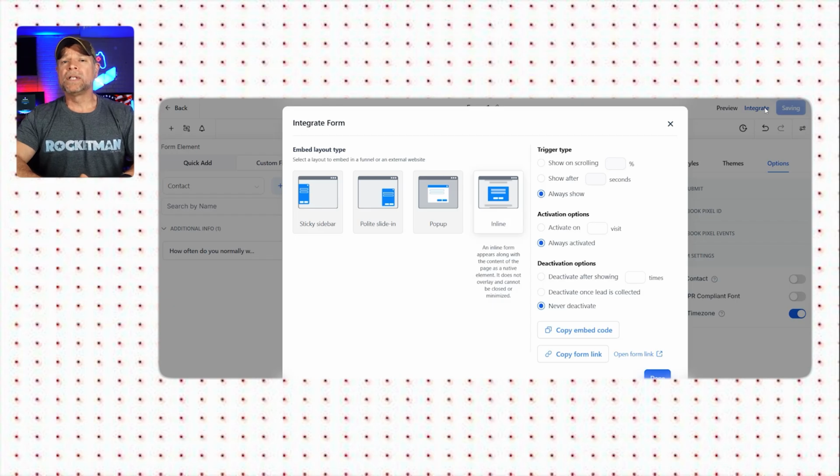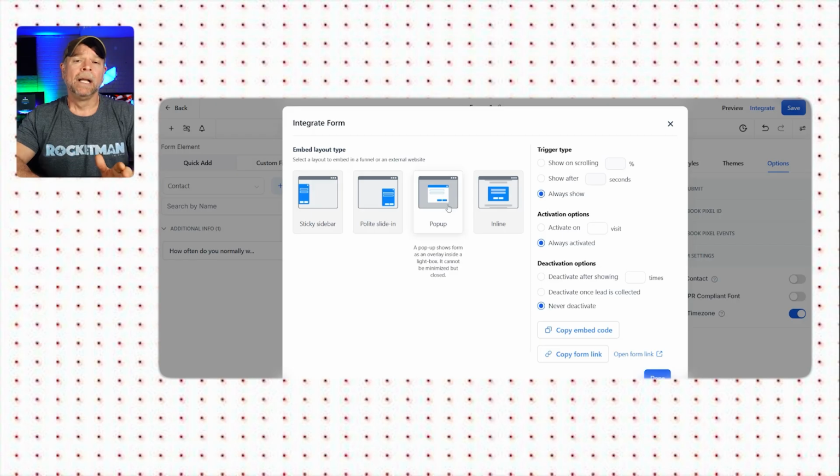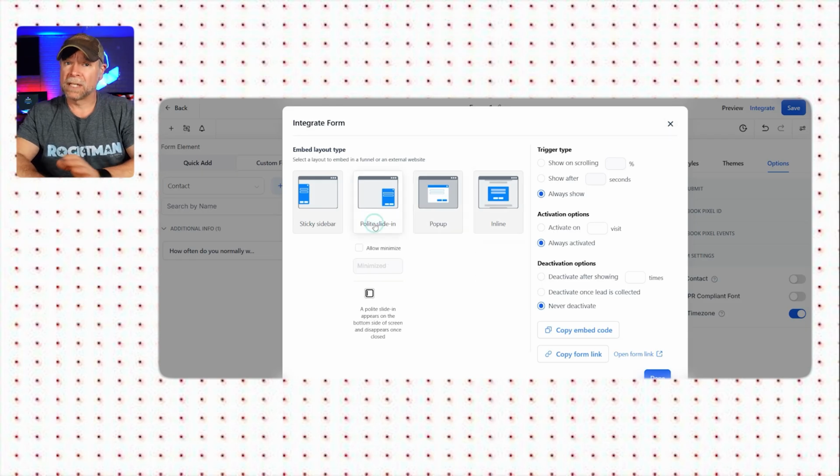Now, you can also set it up as a pop-up that appears when someone takes an action, like clicking a button. So my personal favorite is the pop-up because it's more engaging and it easily grabs their attention. There are other integration options as well, like polite slide in, where the form slides in from the bottom of the screen. Users can close it if they're not interested. Sticky sidebar is another option where the form stays on the side of the page and can be minimized or expanded. But again, I prefer the pop-up, especially for lead capture forms.